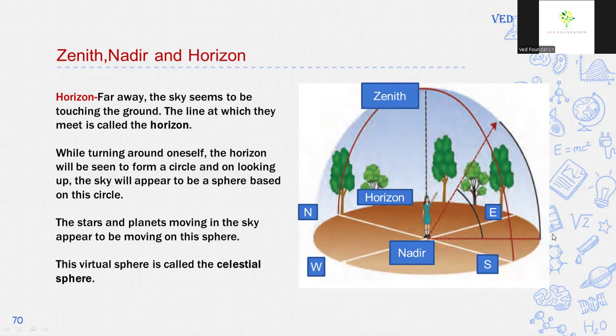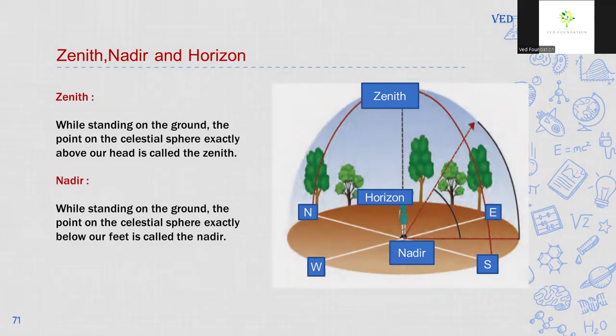The stars and planets moving in the sky appear to be moving on this sphere. This virtual sphere is called the celestial sphere. Zenith. While standing on the ground, the point on the celestial sphere which is exactly above your head is called zenith. And while standing on the ground, the point on the celestial sphere exactly below your feet is called nadir.